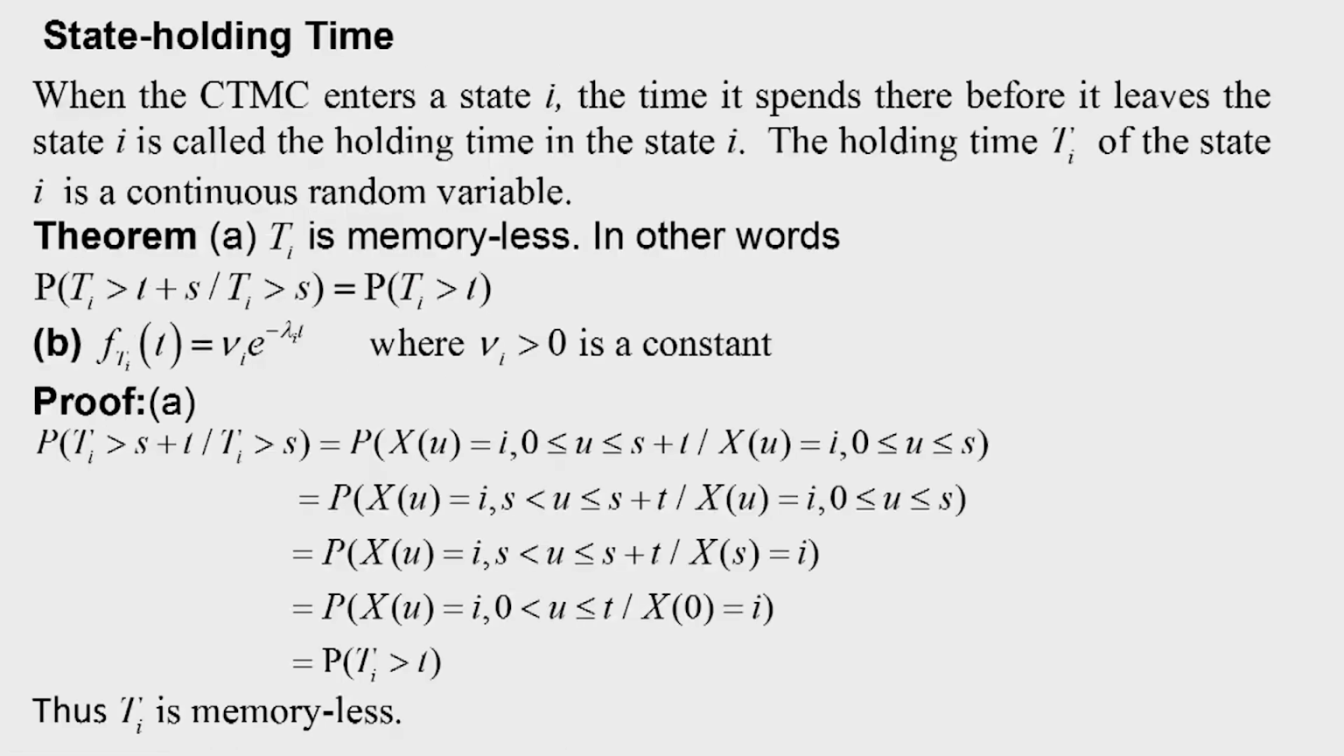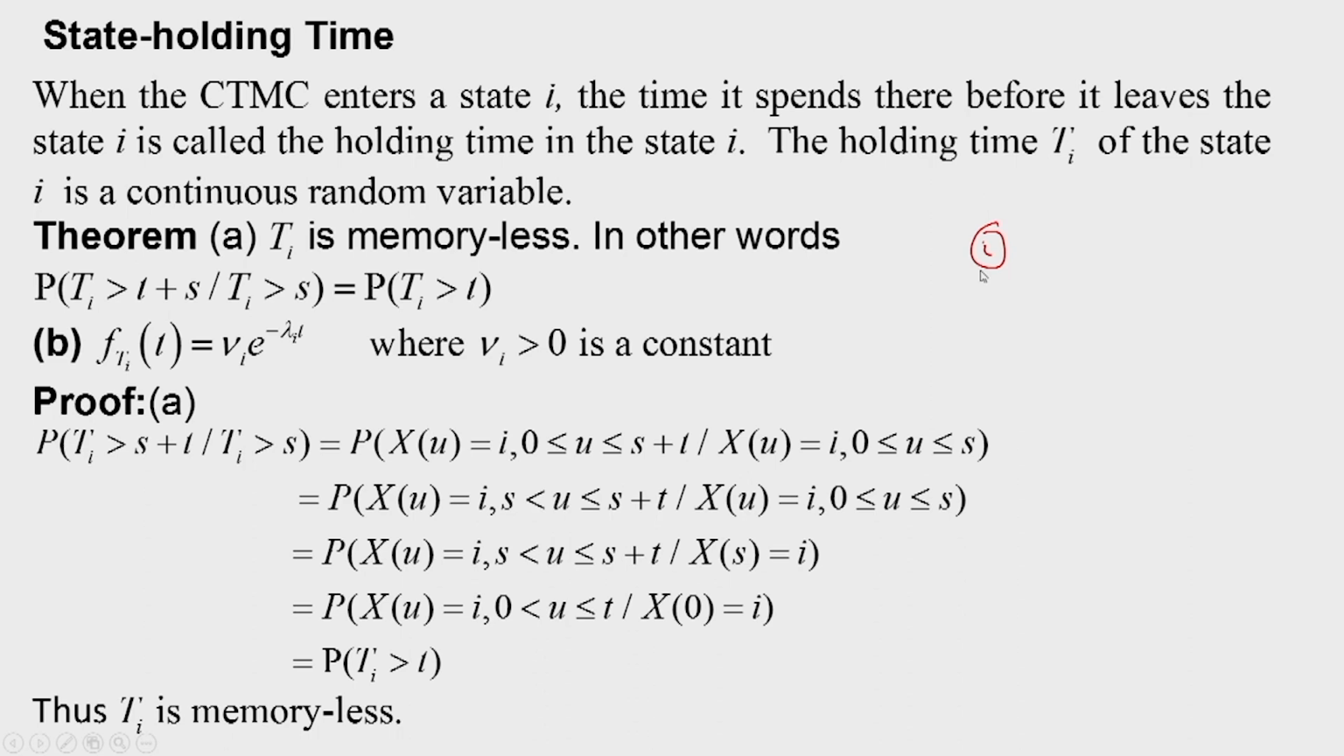We want to study the behavior of the continuous time Markov chain. For that, state holding time is an important concept. When the CTMC enters a state i, the time it spends there before it leaves is called the state holding time. It remains in state i for some random time Ti, known as the state holding time, and it is a continuous random variable because Ti can be any time.